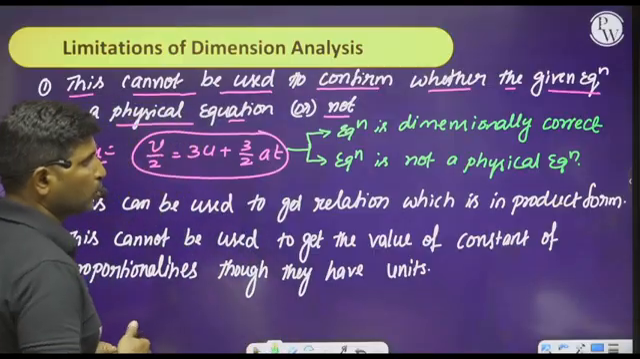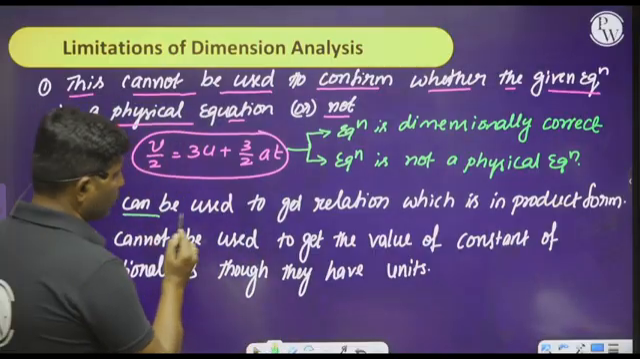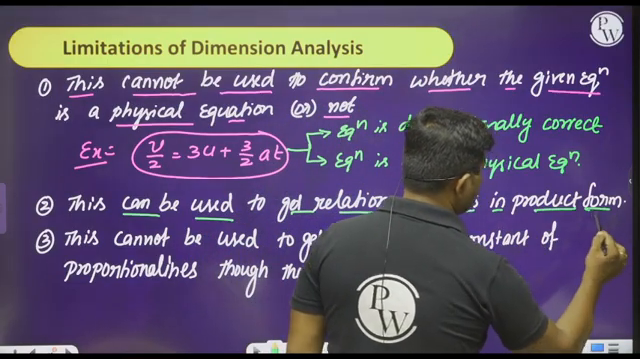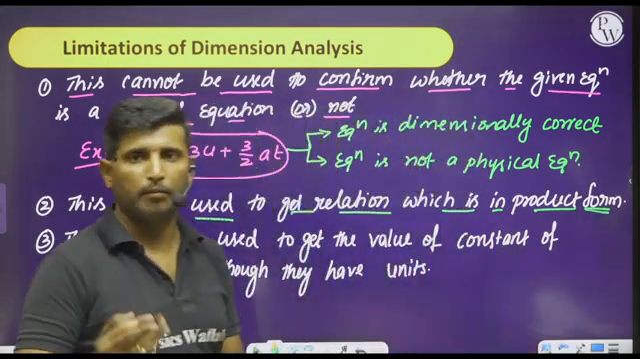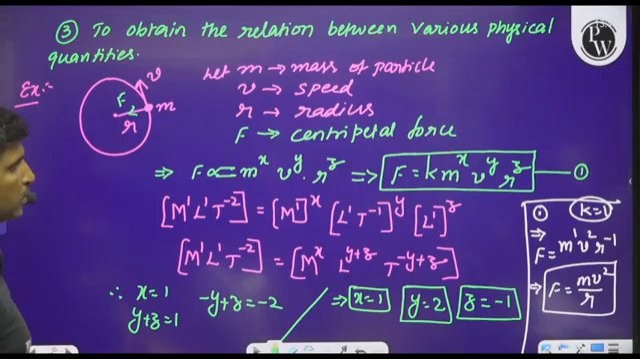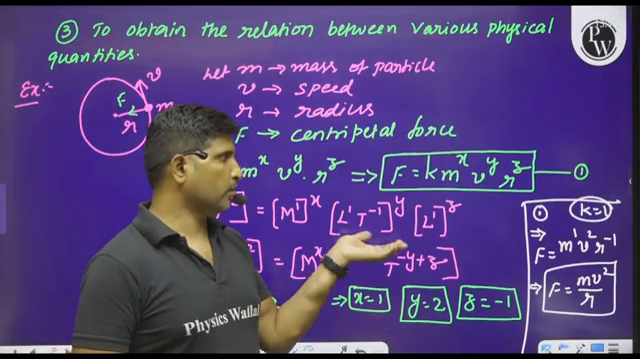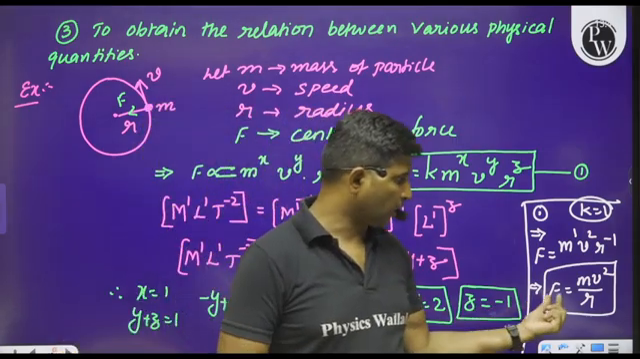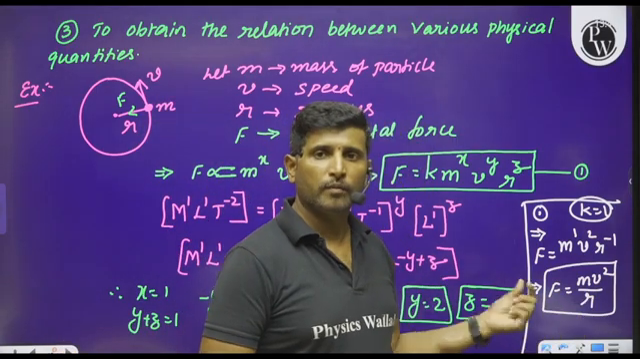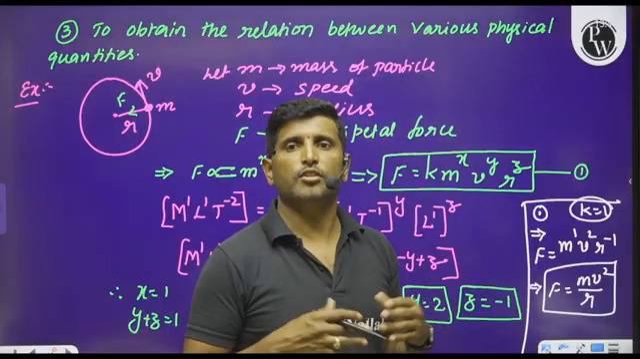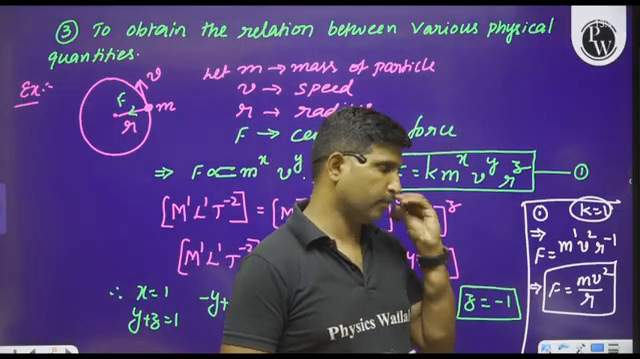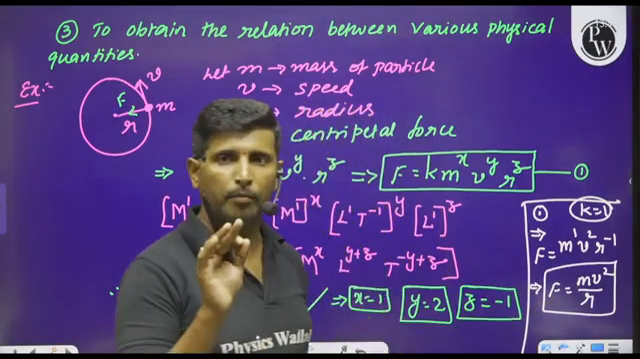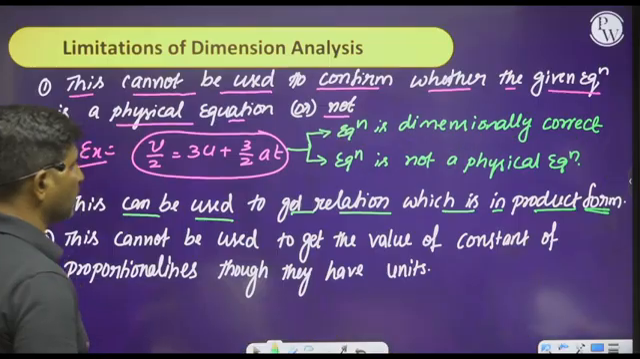Now observe the second one. This can be used to get a relation which is in product form, as you can observe in the previous example. So whenever we go with dimensional analysis, we can get a relation which is in product form or in quotient form. Is it clear? F is equal to mv square by r. Such types of relations can be obtained by dimensional analysis.